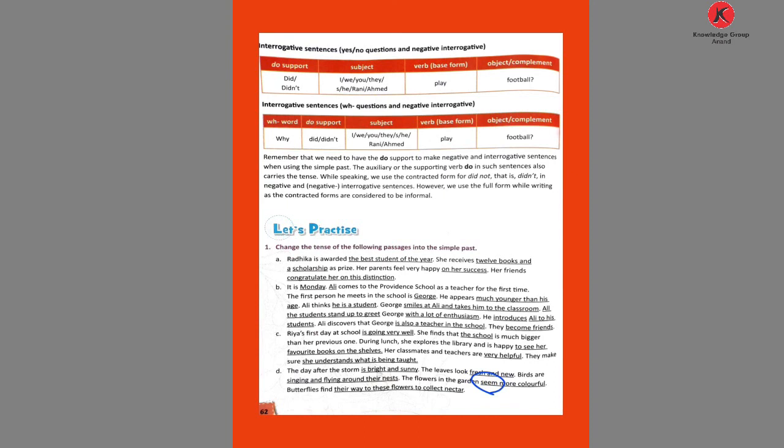So here seem changes into seemed by adding ed. More colorful butterflies find their way to the flowers to collect nectar. So find changes into found. So this is how we change these present form verbs into past form. I hope you understand it. Thank you.